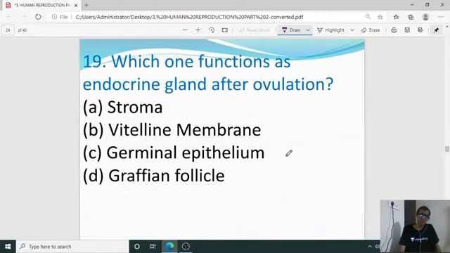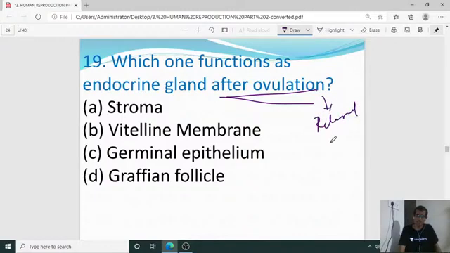Next, which one functions as an endocrine gland after ovulation? Here: stroma, vitelline membrane, germinal epithelium, Graafian follicle. After ovulation means what? Release of ova, isn't it? The ova is released and now the Graafian follicle is empty.